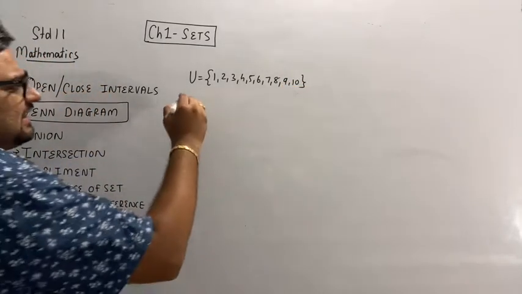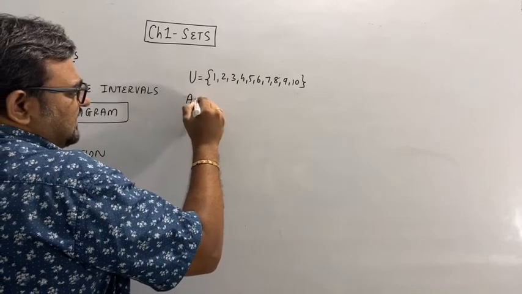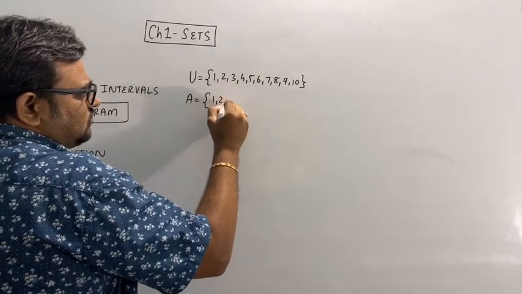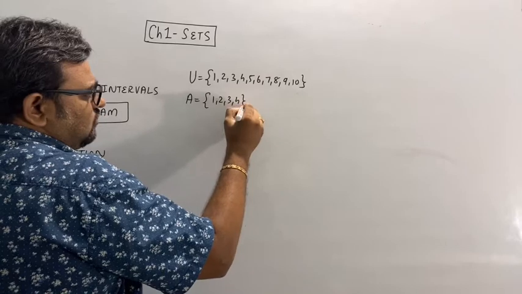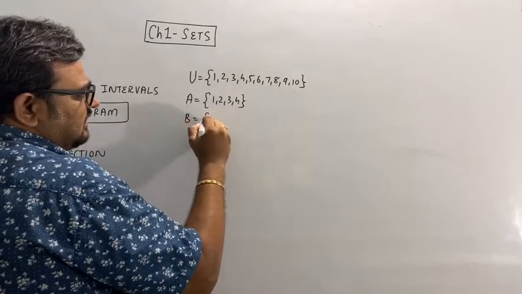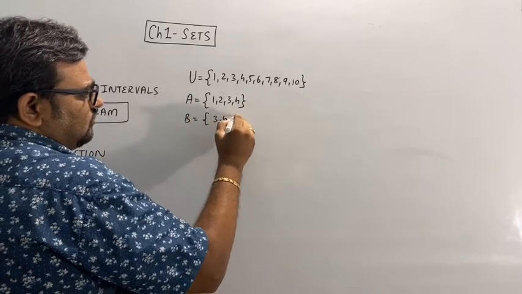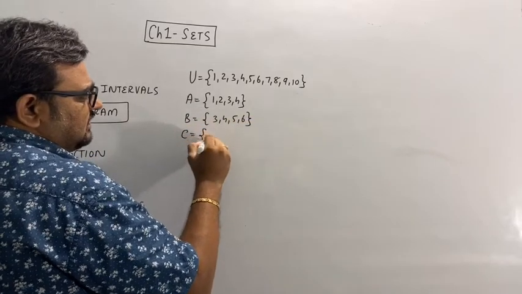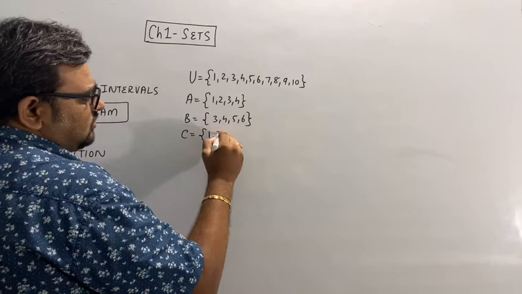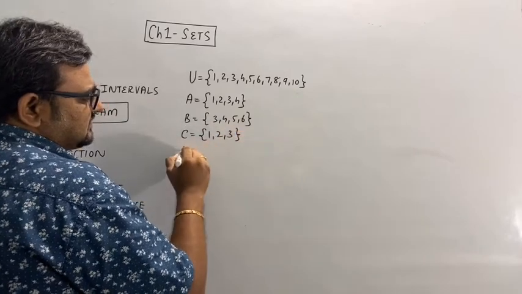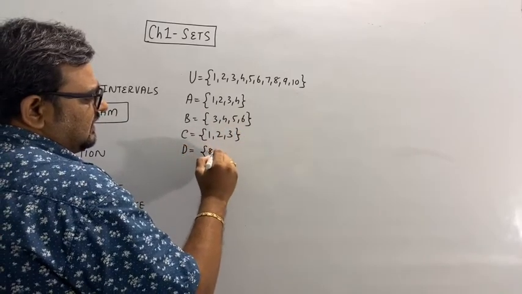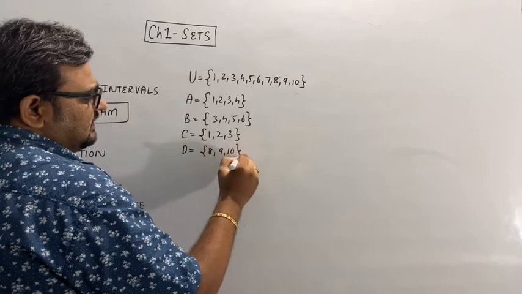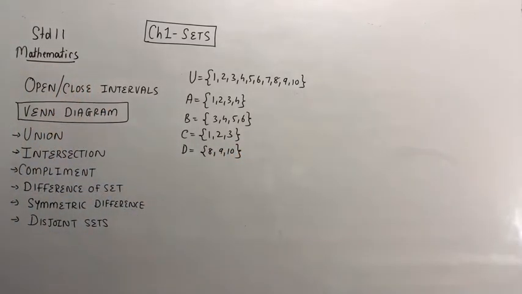Okay, now I'm taking four sets. Set A: 1, 2, 3, 4. Set B: 3, 4, 5, 6. Set C: 1, 2, 3. Set D: 8, 9, 10. Okay, so I have taken these, clear?